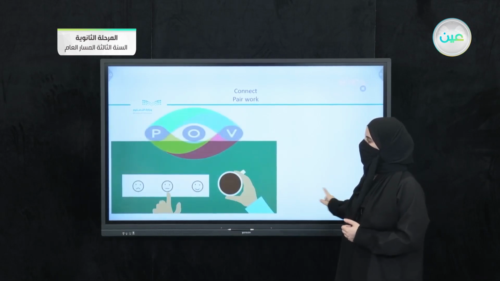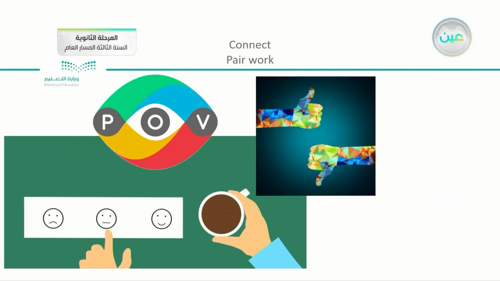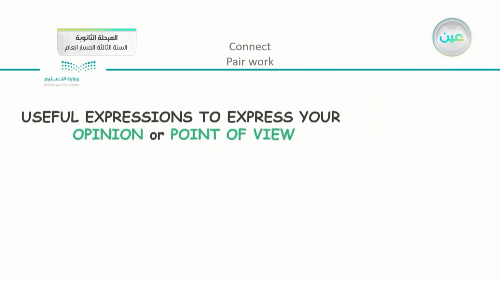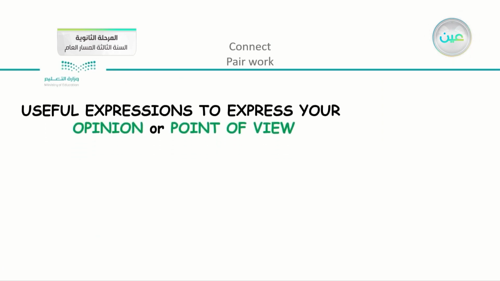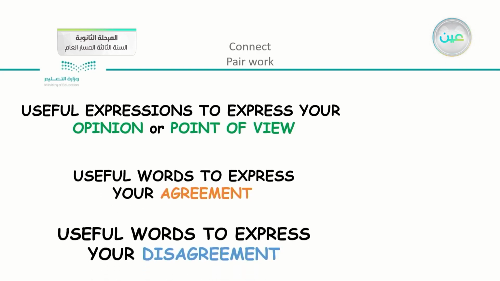We did say that we have opinions, we have points of view, and we have here agreeing and disagreeing. Useful expressions to express your opinion or point of view. Now, what did we mention? There are useful words to express your agreement also, and useful words to express your disagreement.